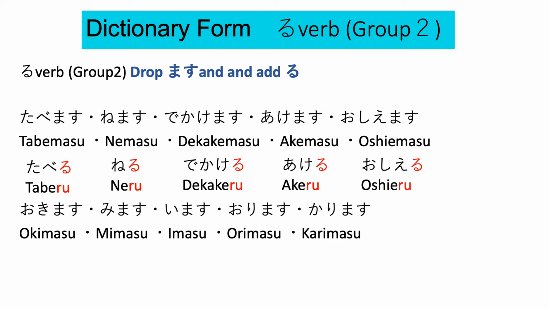And there are I-line sounds right before MASU in RU-verbs, such as 起きます、見ます、います、降ります、借ります, as I mentioned before.